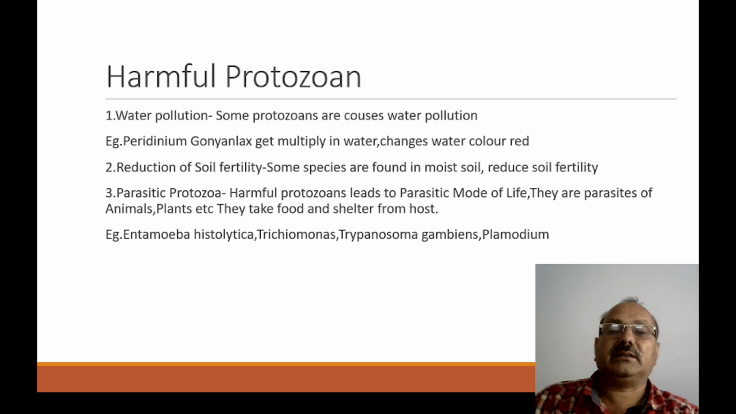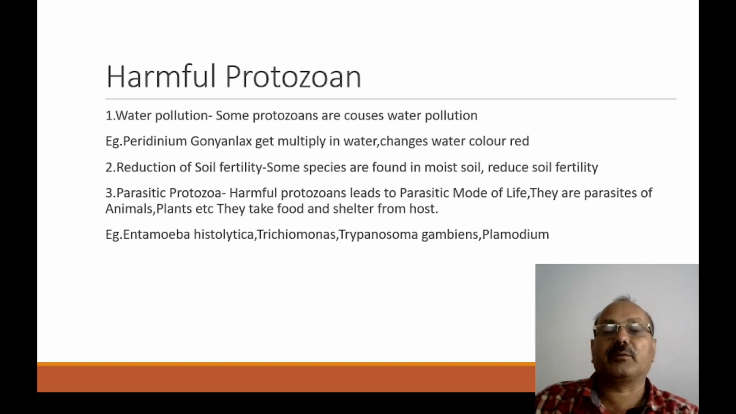Next important thing is water pollution. Some protozoans cause water pollution. These are the harmful protozoans. For example, Peridinium multiplies in water and changes the water color, water taste, etc. The second harmful effect of protozoans is the reduction of soil fertility. Some species found in moist soil reduce the soil fertility.